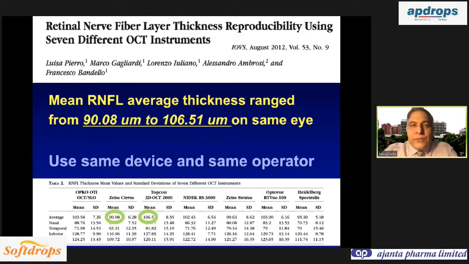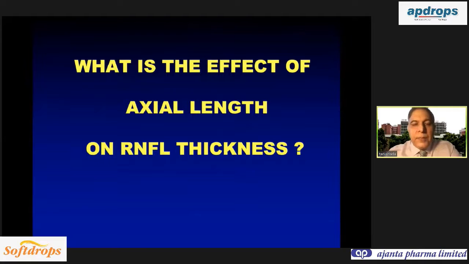So whenever you are following up a patient, always use the same OCT device, same version. If you change the software version or if you change the OCT, you are going to get a false positive or false negative result. So you cannot interchange the OCT devices.